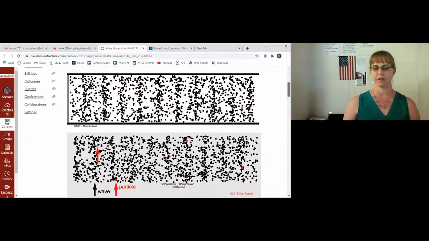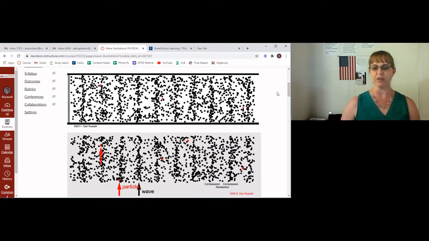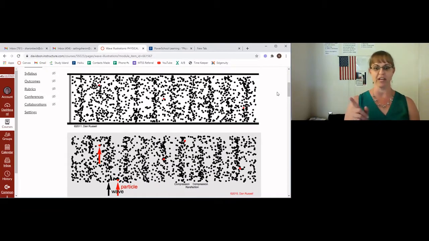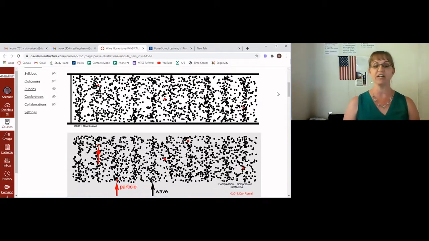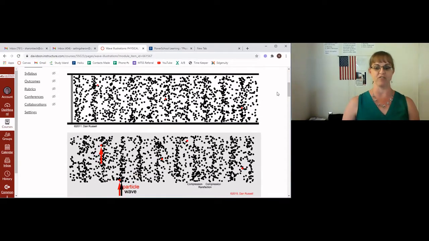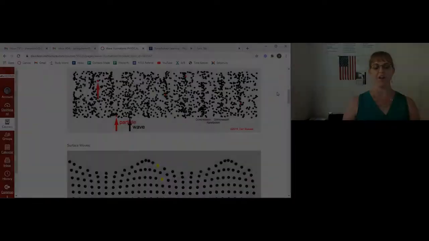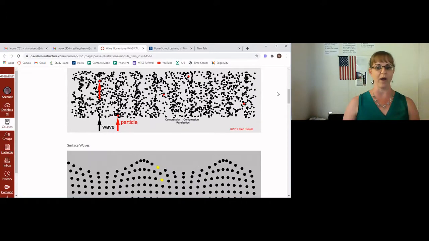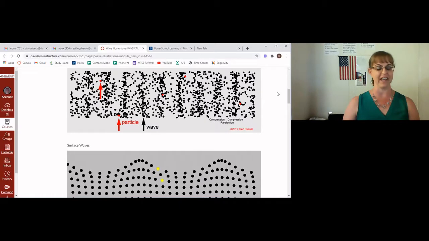Now let's take a look at a longitudinal wave or a compressional wave. Both of these pictures show a longitudinal wave. If you'll notice, if you'll follow one little dot with your eyes, it just shakes back and forth. It always comes back to where it started. The energy, however, continues to move across the screen. If you'll notice in the bottom picture, they have drawn an arrow to help you keep track of one of the dots. They have also shown the motion of the energy, shown by the black arrow with the word wave, and the motion of the individual particles, shown by the red arrow.